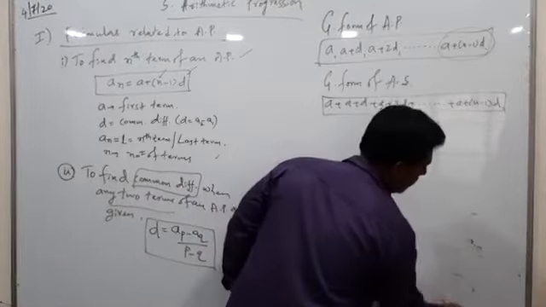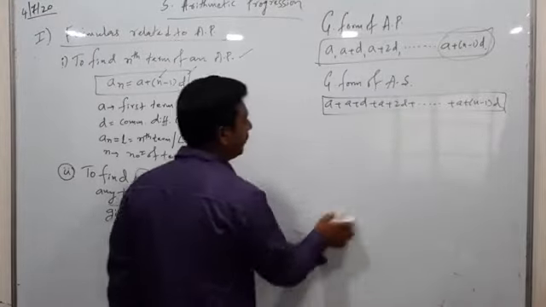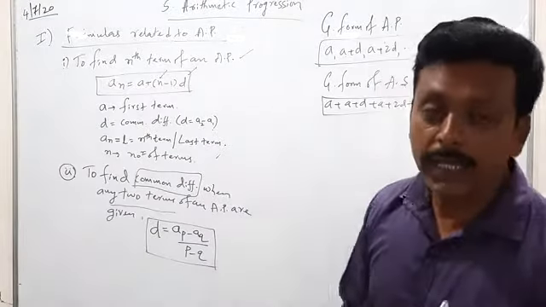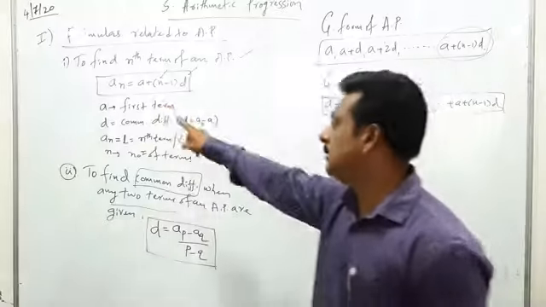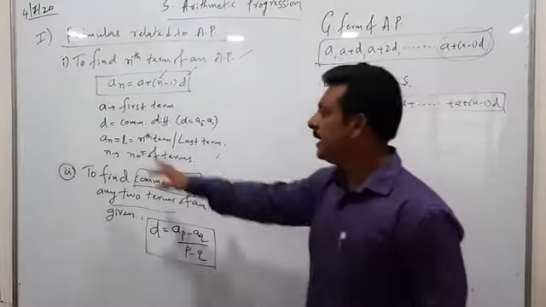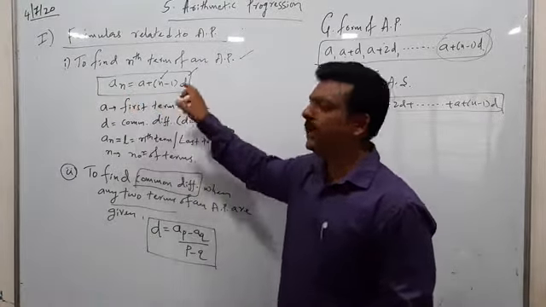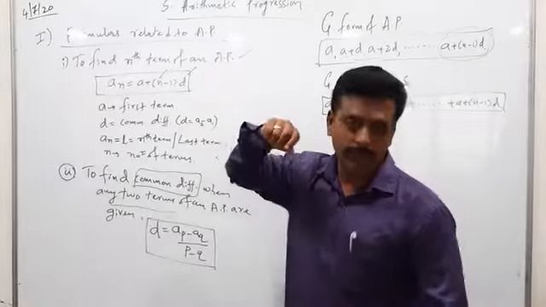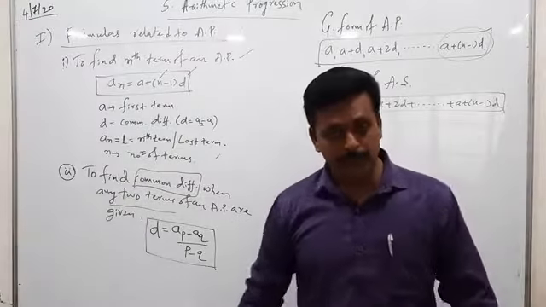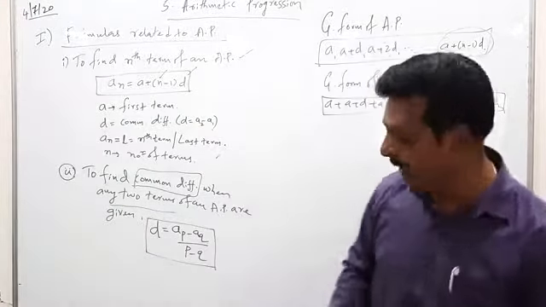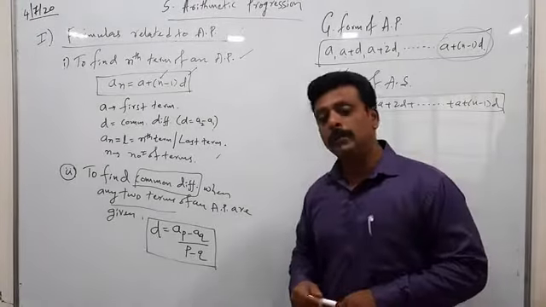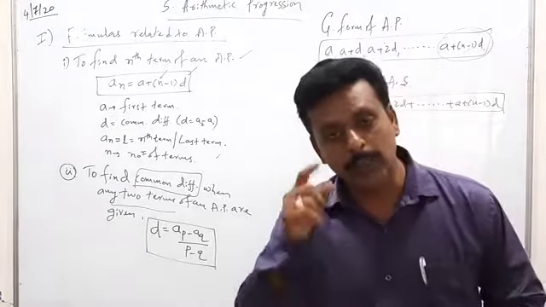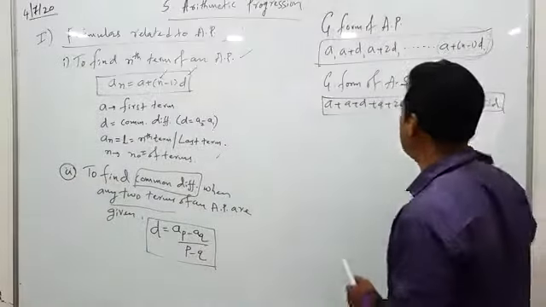So, recall yourself: you use the first formula to find out any particular term's value. Here four terms are there: a, n, a_n, d. Out of four, if you know any three values, to find the fourth one you can use this formula. To find the common difference when any two non-consecutive terms are given, you can utilize this formula. These are the only two formulas related to AP, arithmetic progression.